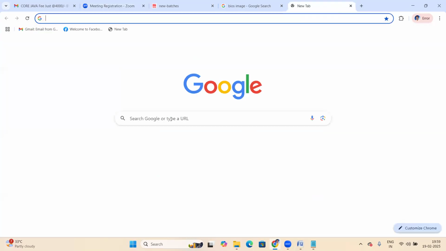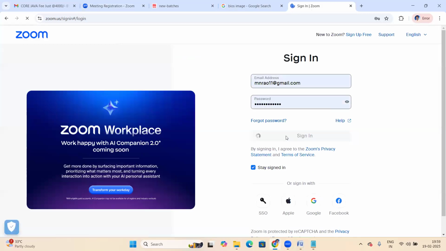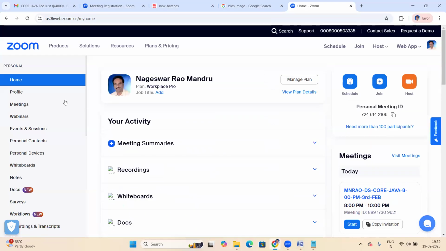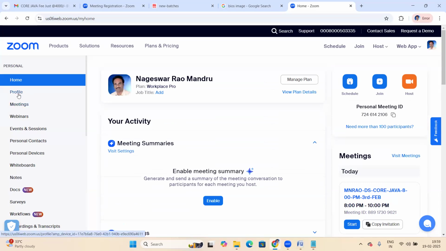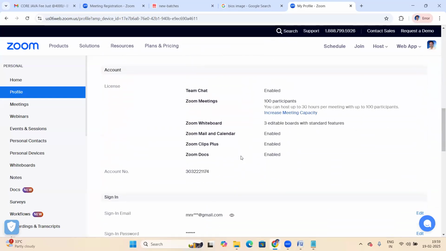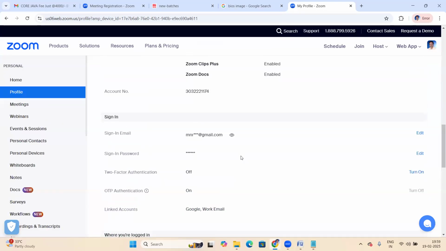Suppose, for example, Zoom sign in. This is also front end. Zoom login, home, and here I'm checking my profile. The profile information is front end. Your Facebook profile is also front end. All this information is front end, interacting with users.